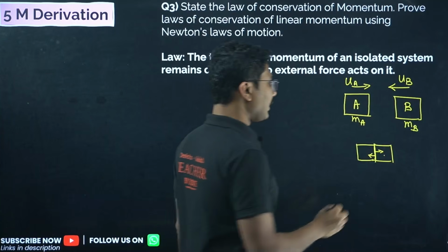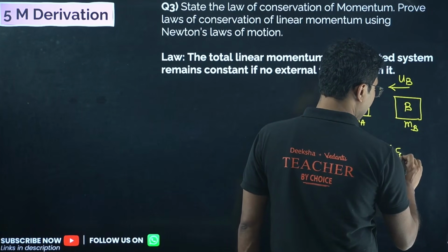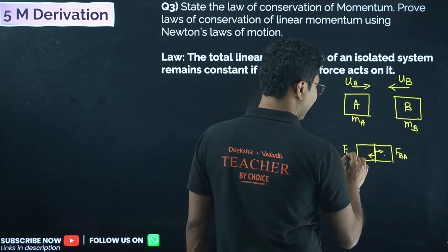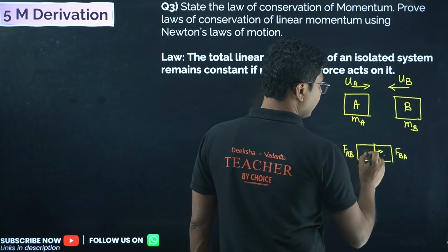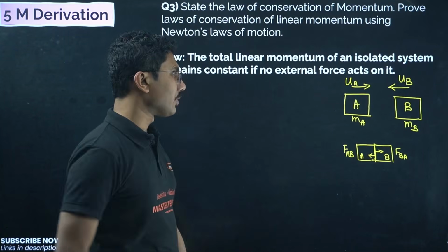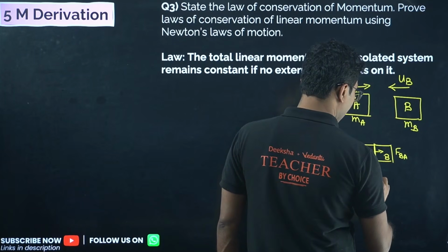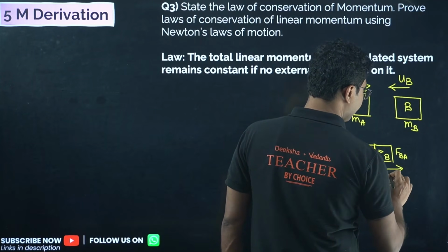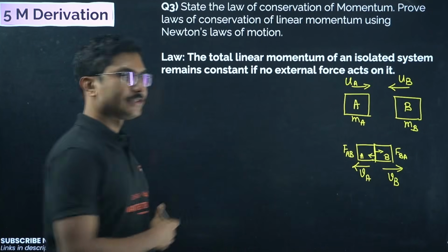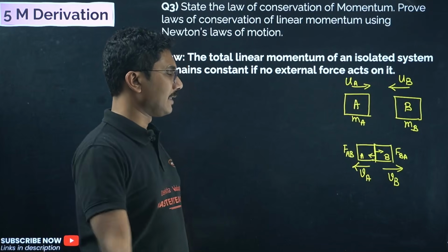Okay, so this force, say F on B due to A, and this force, say F on A due to B. So this is A, this is B. Now after collision, what happens? A moves with the velocity vA and B moves with the velocity vB. Mass is obviously the same. So this diagram you have to draw compulsorily to explain it.